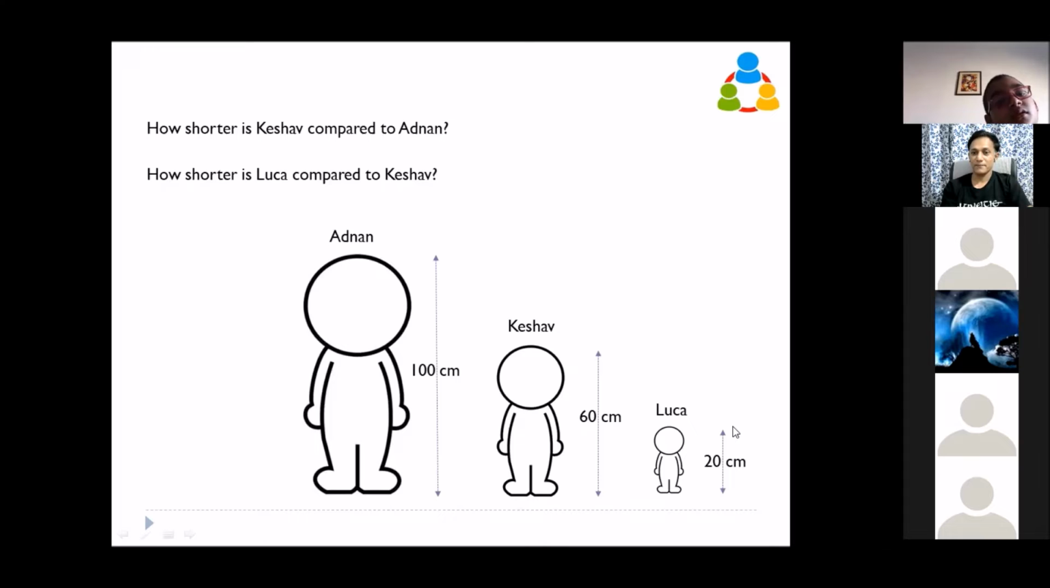1.4%. Okay. First question, 40%. Okay. 1.4. First one is 40%. Yes, you are right. 100 minus 60 by 60 by 100. That's what Keshav told, the first thing. There is no minus. Okay, 40%. Okay. Second one.